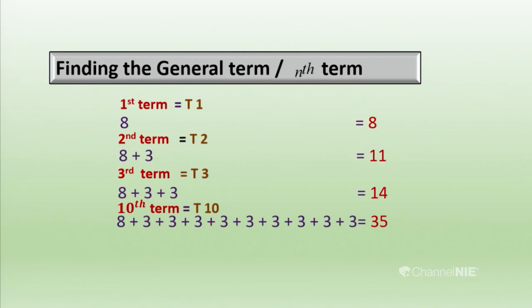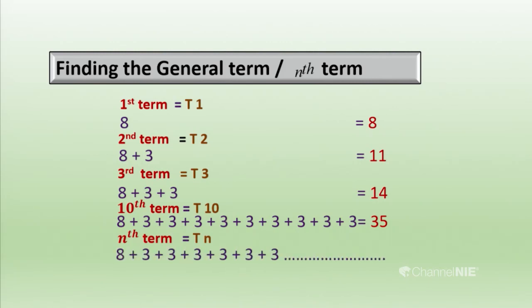Okay, then we are going to find the general term of this arithmetic progression. So here, the nth term can be found by adding how many common differences? We don't know how many common differences should be added, but we are going to find the nth term, the general term. So we must add n minus 1 times the common difference. I mean, we have to add n minus 1 common differences to the first term. Then we get the general term of this arithmetic progression.